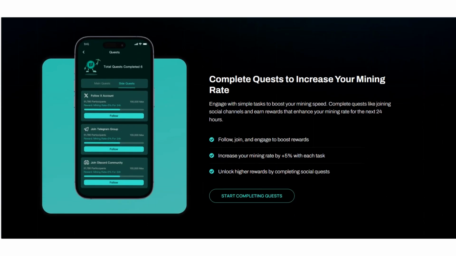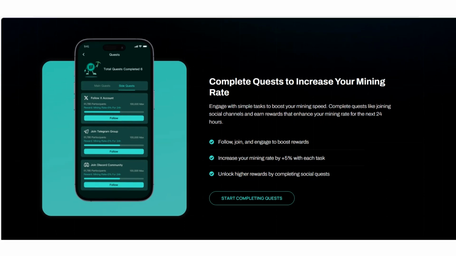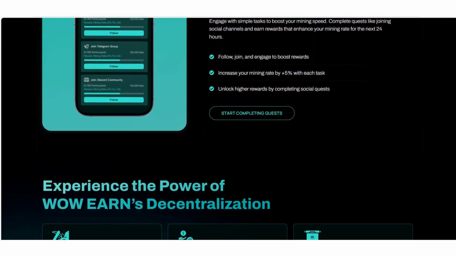You can complete quests to increase your mining rate by following, joining, and engaging to boost rewards. Increase your mining rate by 5%. You can further increase your mining rate by plus 5% with each task and unlock higher rewards by completing social quests. You can start completing quests by clicking here.